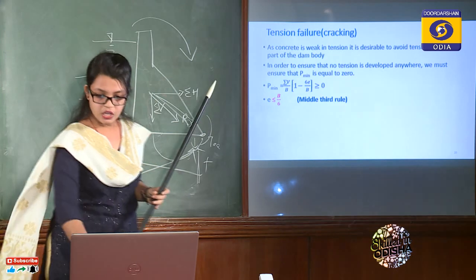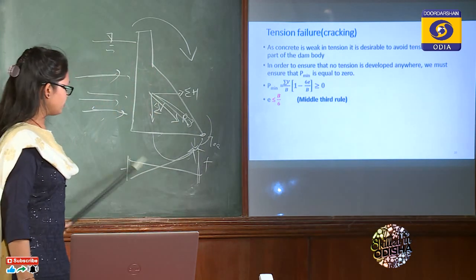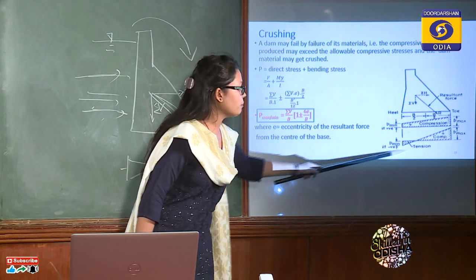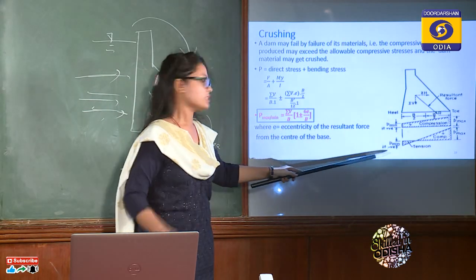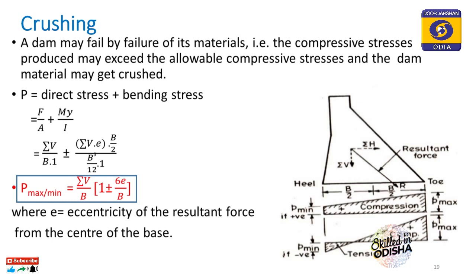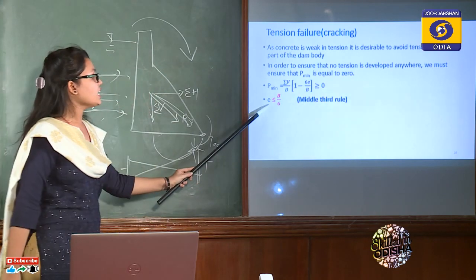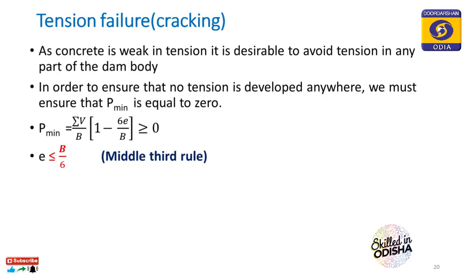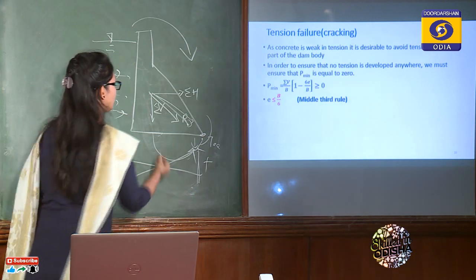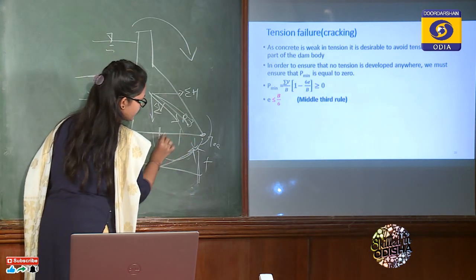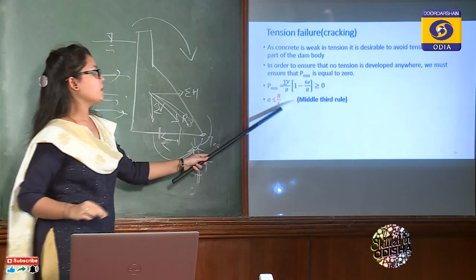How can you prevent it? Just as I was explaining, if we make this P minimum, that is the tensile stress, as 0 or as positive, then we can prevent tension failure. So P minimum should be greater than or equal to 0. So we get e less than or equal to B by 6. Now what is e? e is the eccentricity. So the resultant force is acting at an eccentricity from the base.